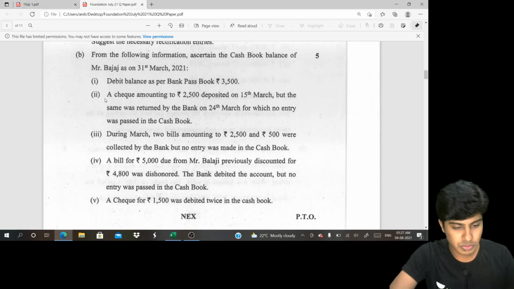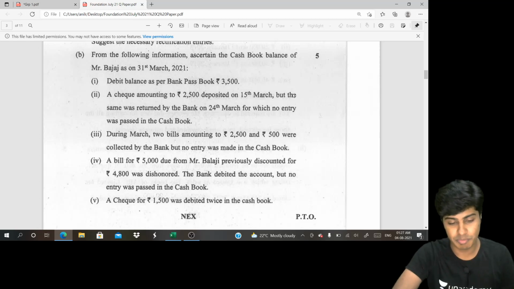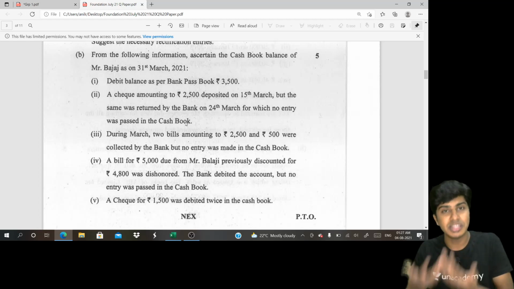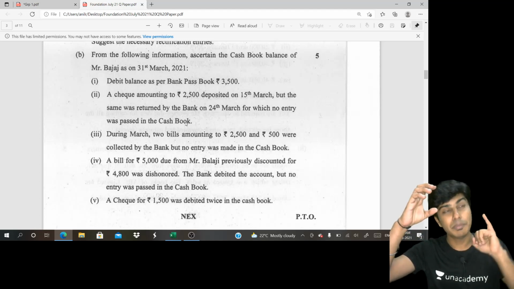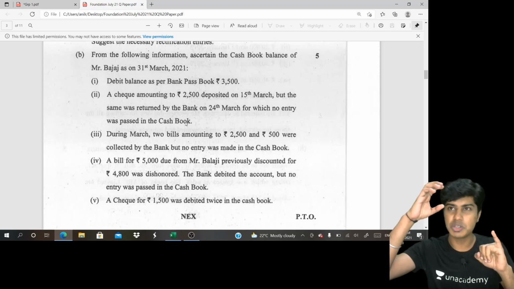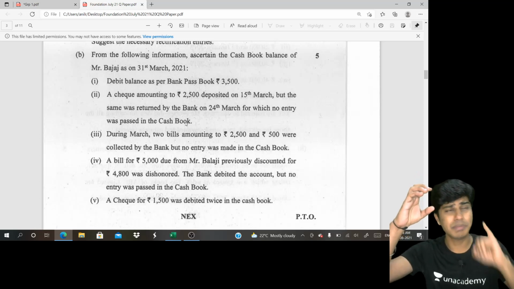Now, what is given in the question? Debit balance as per passbook. Opening balance is 3,500 negative. I have written that. A cheque amounting to rupees 2,500 deposited on 15th of March, but the same was returned by the bank on 24th March, for which no entry was passed in the cash book. You deposited a cheque in the bank, so your cash book increased. The passbook didn't increase because the banker returned the cheque, but no entry was made in the cash book with regard to the return. So the cash book has increased, the passbook has not.